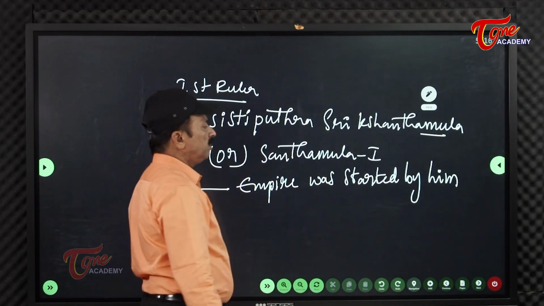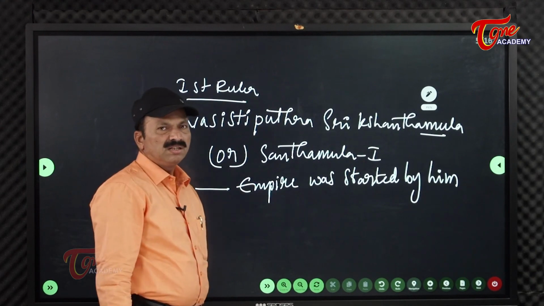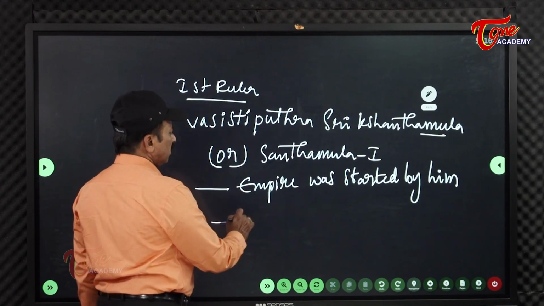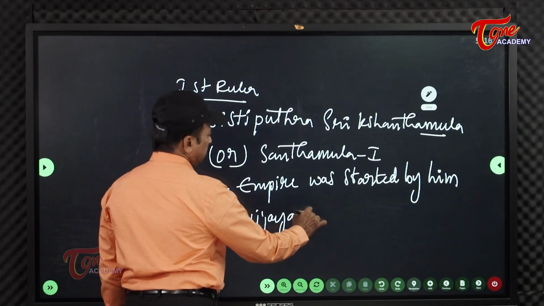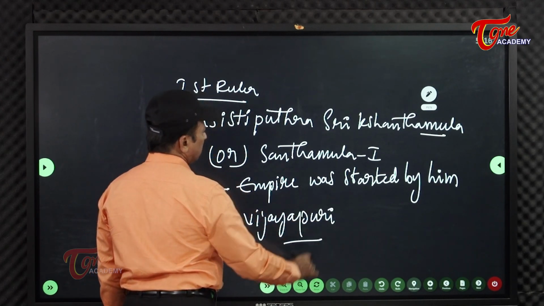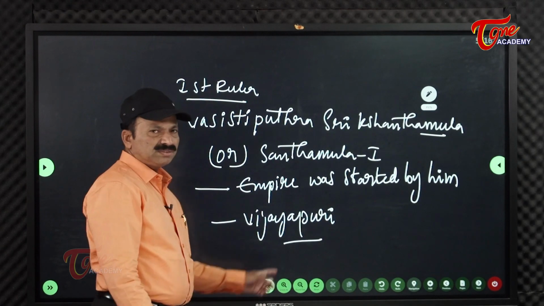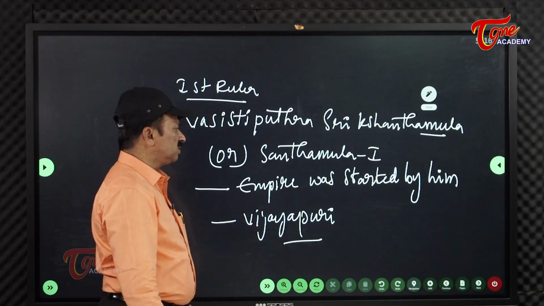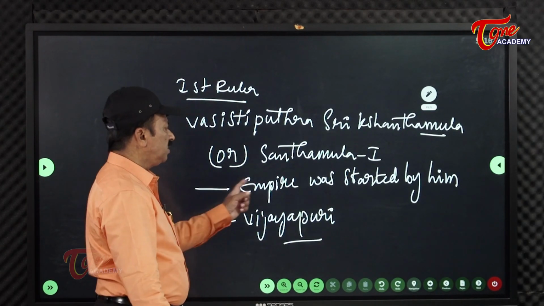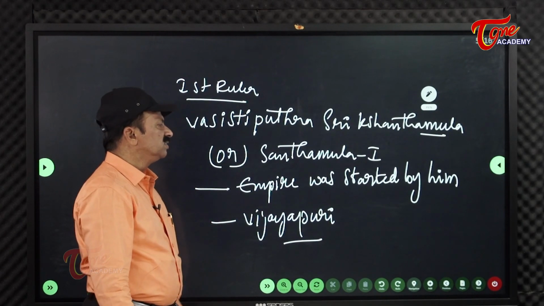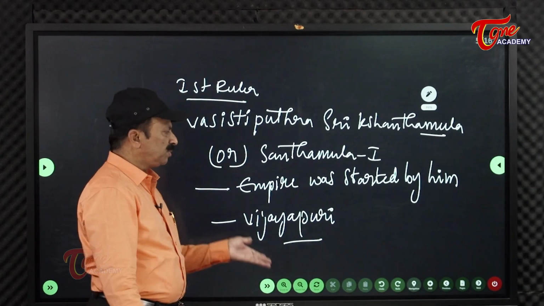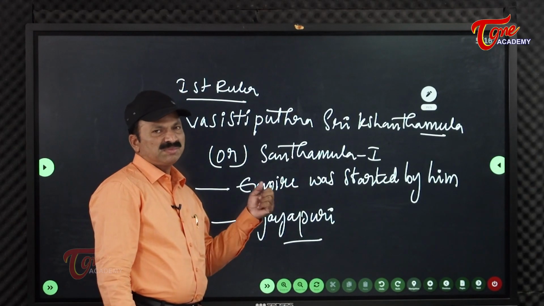Already you know that Vijayapuri became the capital. That's why they are called Vijayapurishas. Nagarjunakonda was also called Sri Parvatam, that's why they are also called Sri Parvatiyas. Vijayapurishas, Sri Parvatiyas, these names are also there.